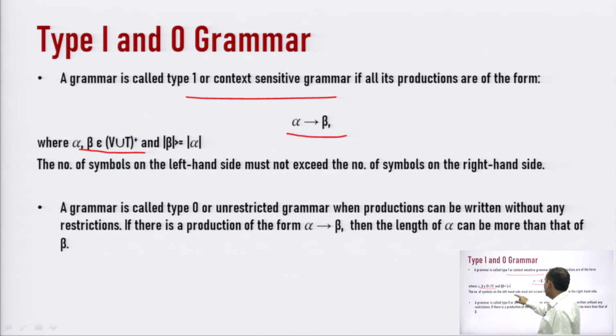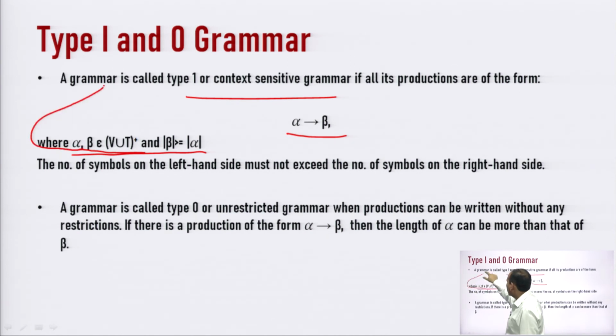Length of beta should be greater than or equal to length of alpha. It means that the length of beta should be equal to the length of alpha, or it can be greater, but it cannot be less than. So, these are the 2 rules which we need to follow whenever we are designing a grammar which belongs to type 1.